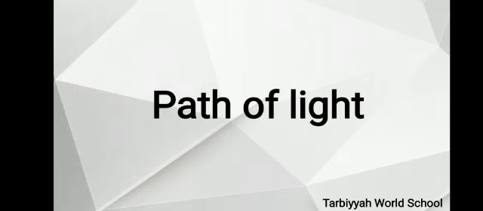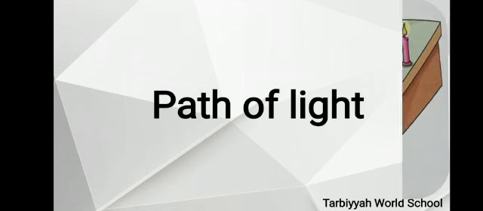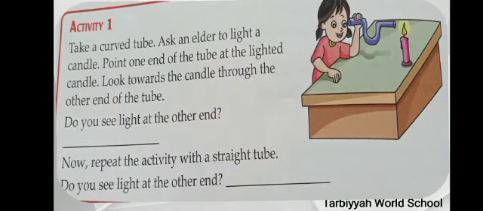Now see the path of light. You might have observed the flow of water in a river. Now see this activity. Take a curved tube. Ask an elder to light a candle. Point one end of the tube at the lighted candle. Look towards the candle through the other end of the tube. Do you see light at the other end? You have to do this activity.